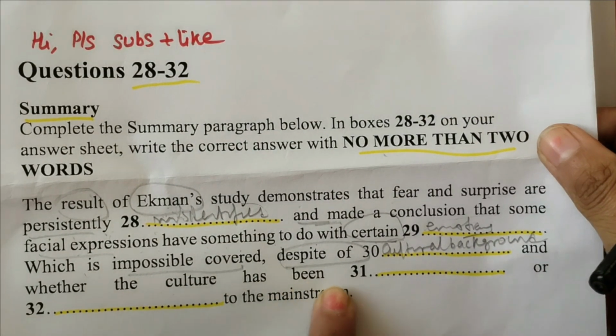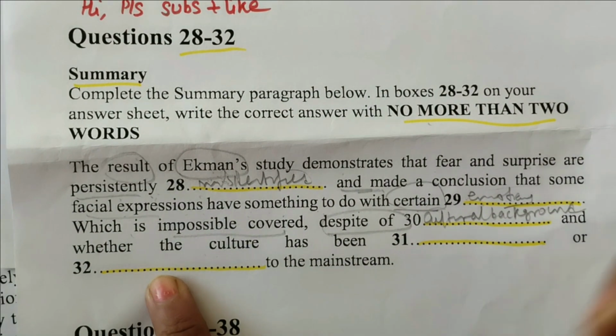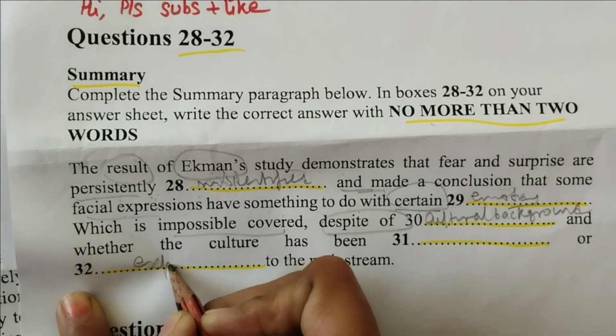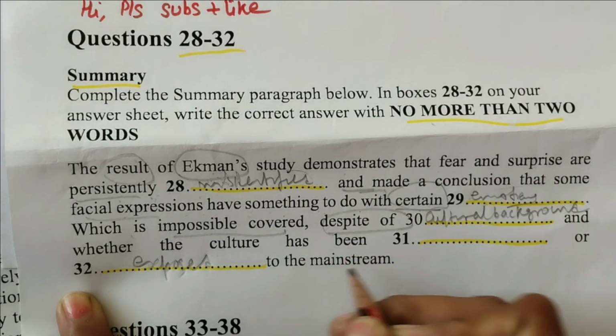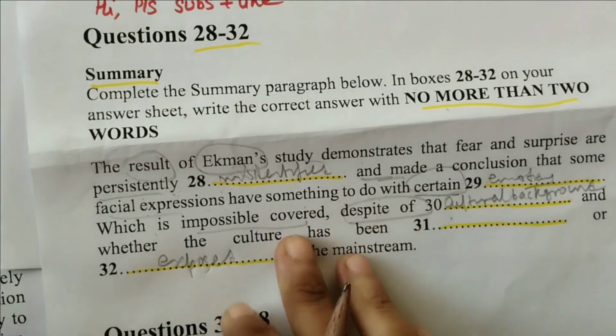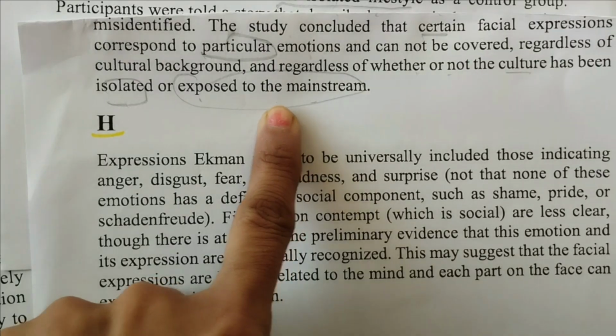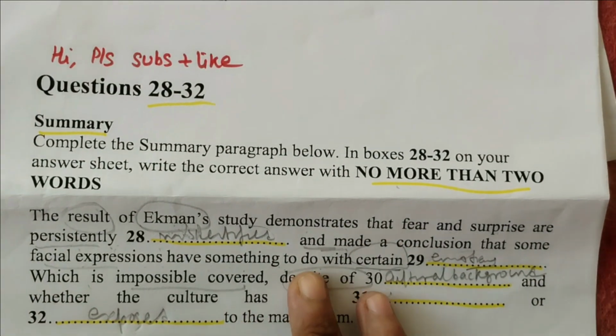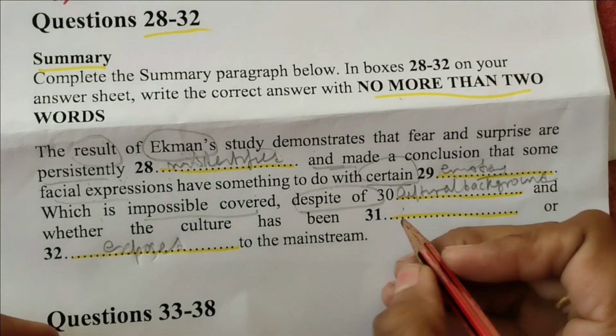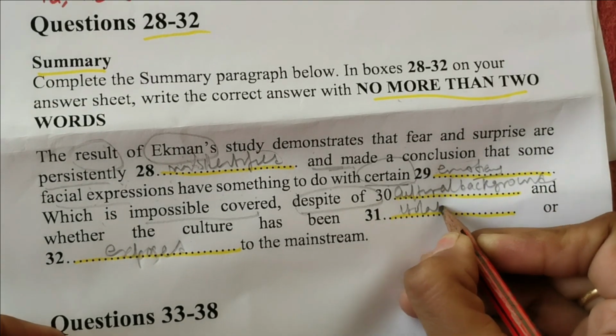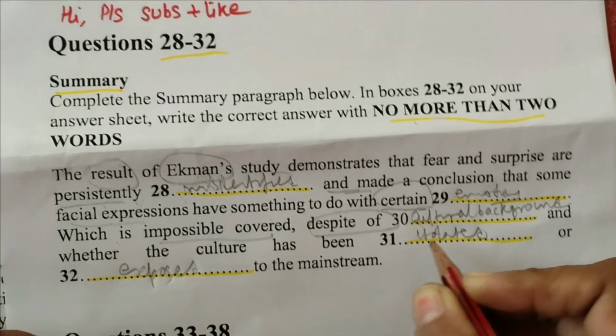The culture has been isolated or exposed to the mainstream. I can't show you the question because it is on the same paragraph. Isolated. So these are the answers for this.